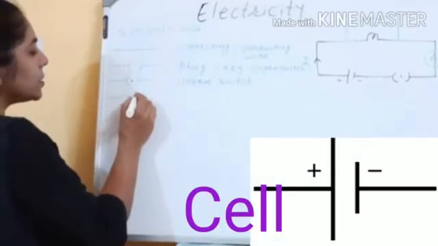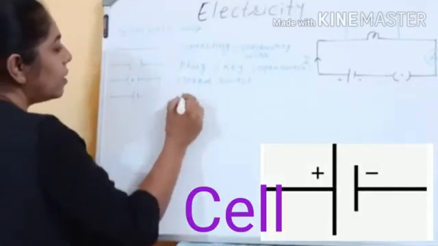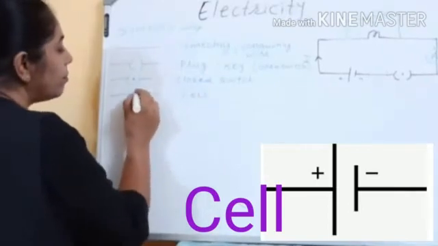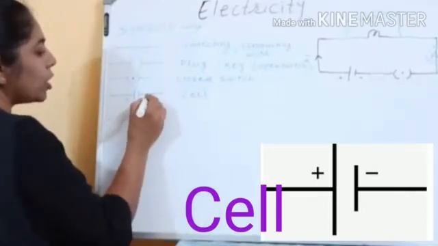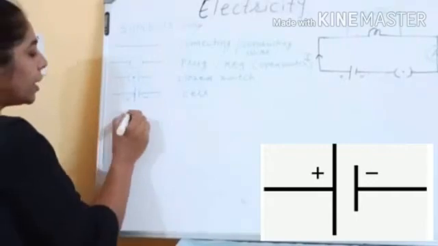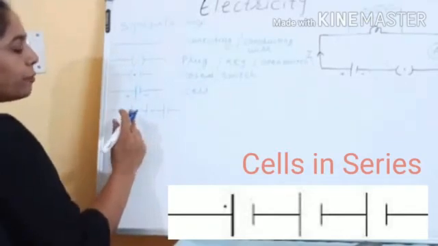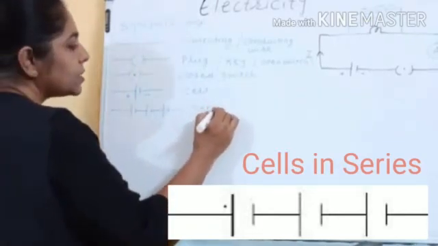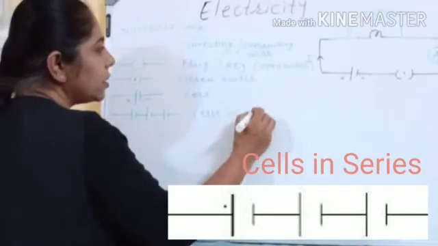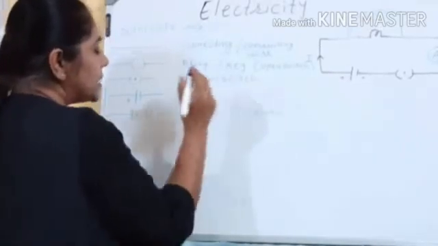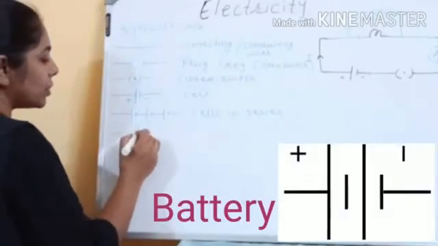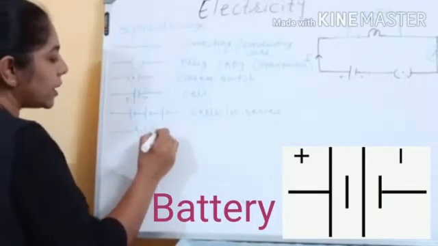Then this is the symbol of a cell. Bigger one is positive, smaller one is negative. If 2-3 cells are connected like this, the positive connected to the negative of the previous, then it is known as cells in series. Cells in series is also known as a battery, but the symbol is like this.